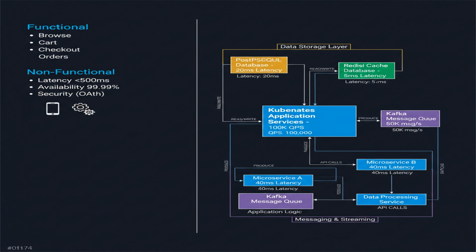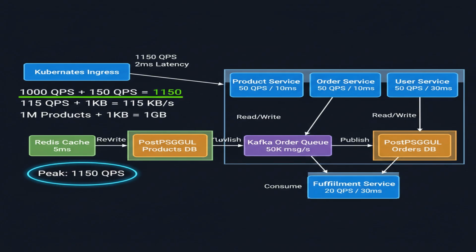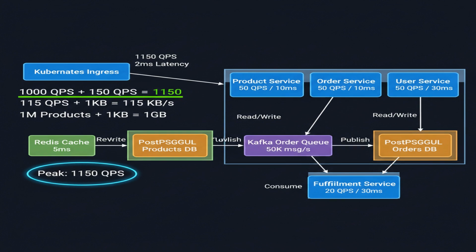Security is paramount, so we will implement authentication and authorization using OAuth 2.0. API discoverability is also important, which is the ability for clients to easily find and understand the available API endpoints and their functionality. This is crucial for third-party integrations. This sets us up for back-of-the-envelope estimation.